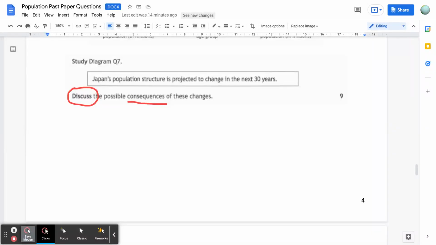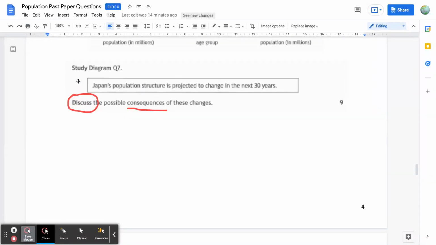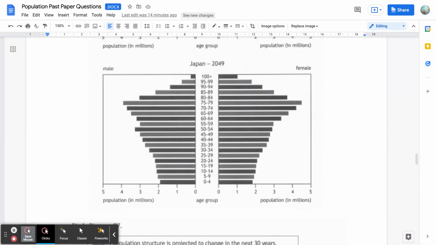You are just being asked to discuss possible consequences, and those consequences don't need to be necessarily negative, because the word consequences could also refer to positive, and I'll give you an idea about how a positive consequence could be used in the context of this answer. You don't need to have studied anything about Japan either, because you're only being asked to discuss possible, so what's the likely, consequences? It doesn't mean that they will be. So let's think about consequences of a very high aging population.